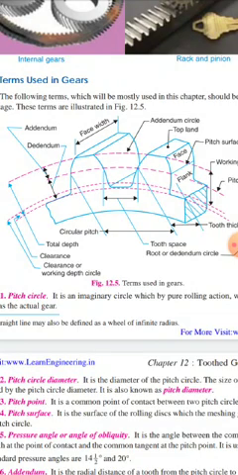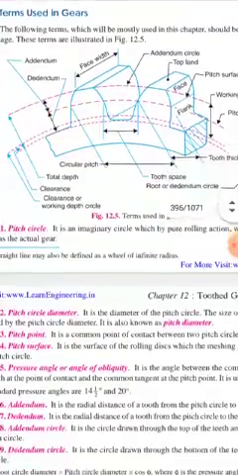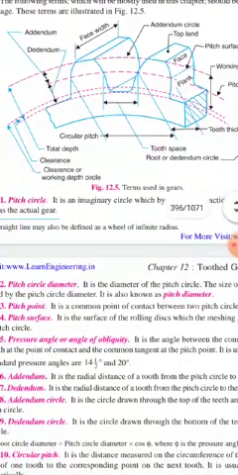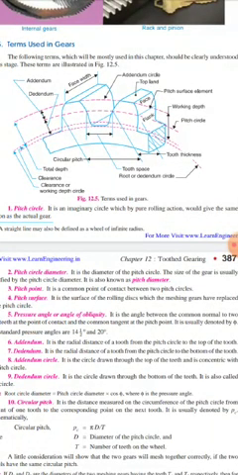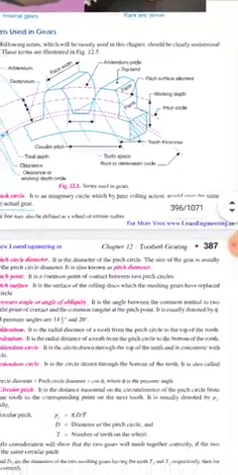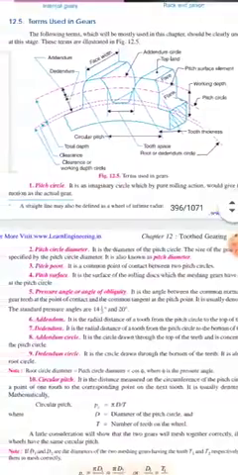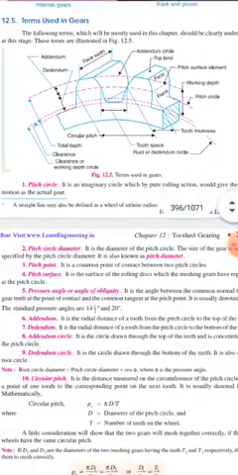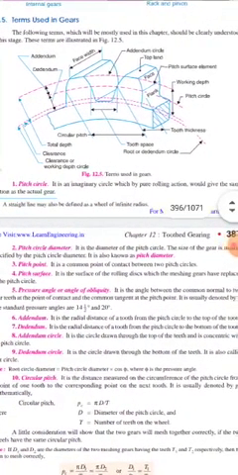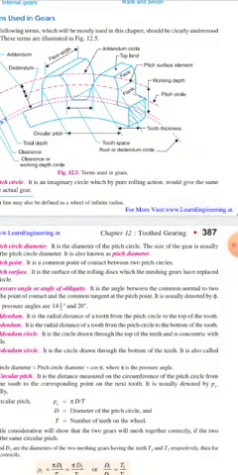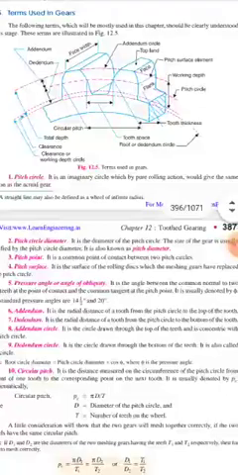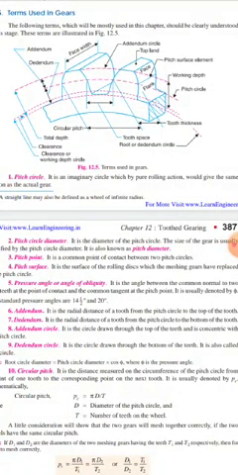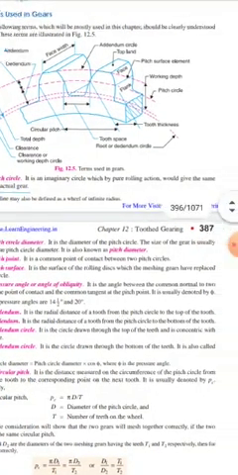Now there are some other very important terms. Another term is pressure angle, or angle of obliquity. It is the angle between the common normal to two gear teeth at the point of contact and the common tangent at the pitch point. It is usually denoted by phi. The standard pressure angles are 14 and a half and 20 degrees.